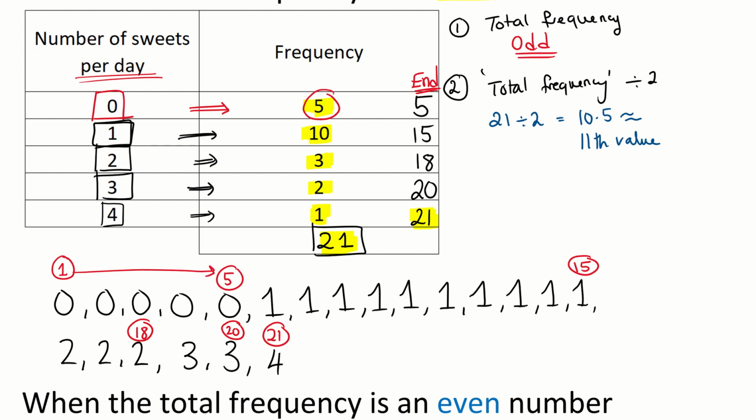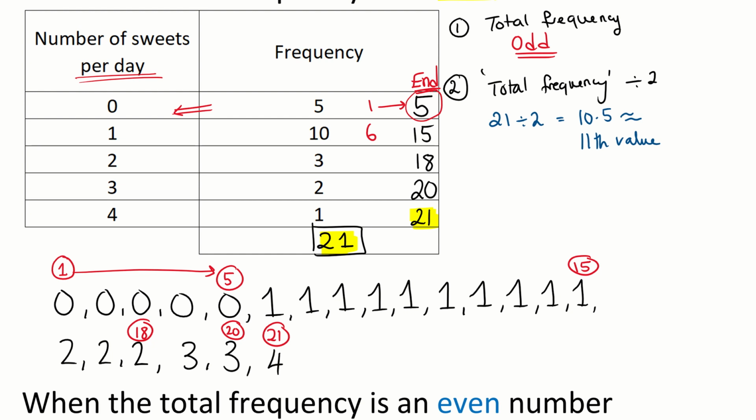From the very first number to the 5th number in the list, they're all zeros. That's what I'm saying here. Number 1 to 5, the first to the 5th number in the list is a 0. If I've got up to number 5 here, where do I start? Well, I start from the 6th number, because after 5 comes 6.